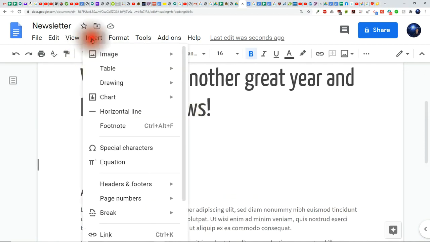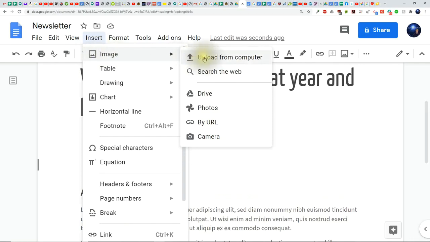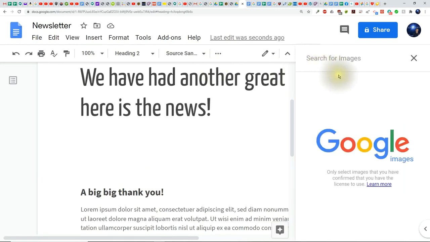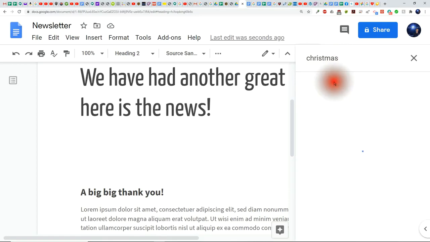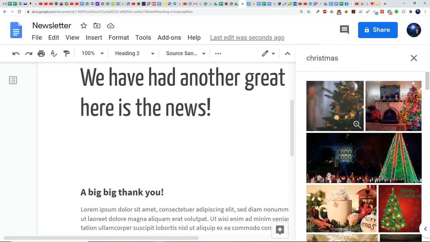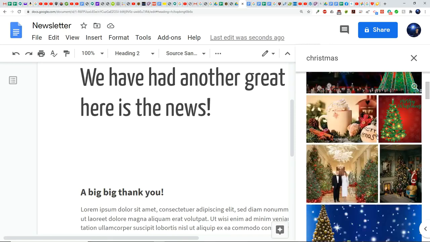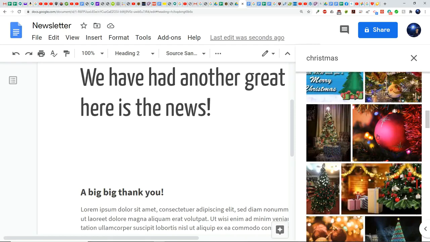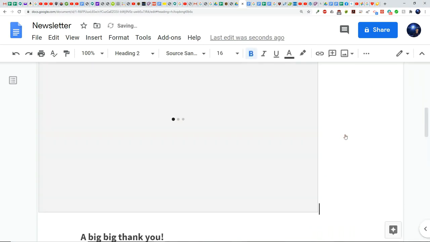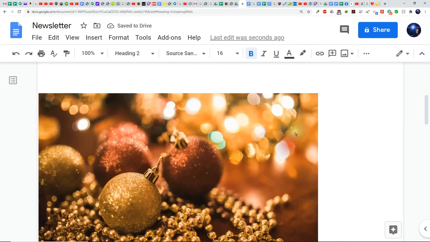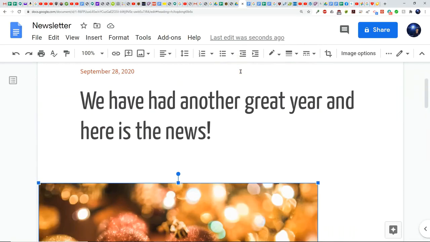Now take your mouse and click on Insert and then go down to Images and now click on Search. When you do that, we'll get a new window that says Search the Web here. We're going to click into the search box and type in the word Christmas. And then hit the Enter key once. Images of Christmas should come up. You can take any of these and if you double click it, it will insert that image. There we go. Now we have an image inserted in after the text.